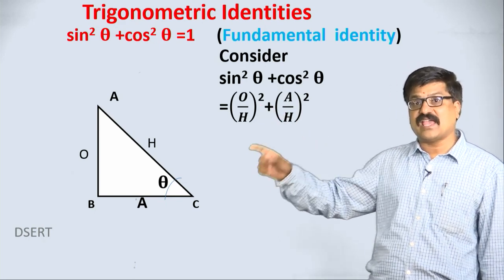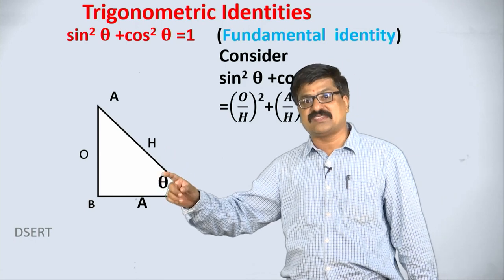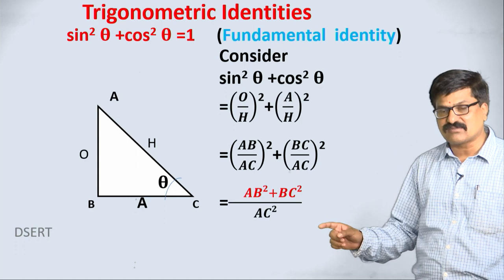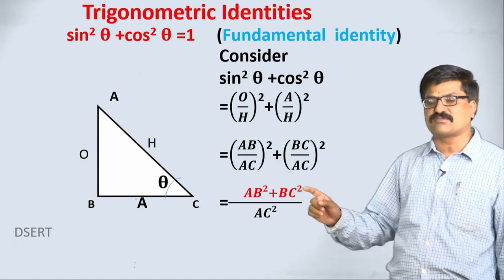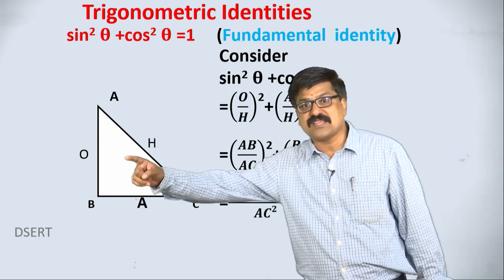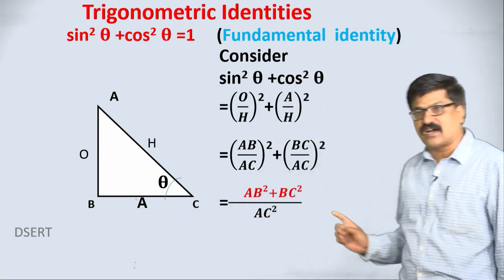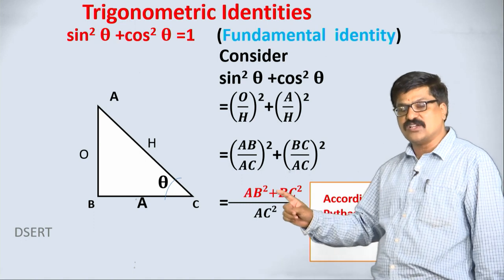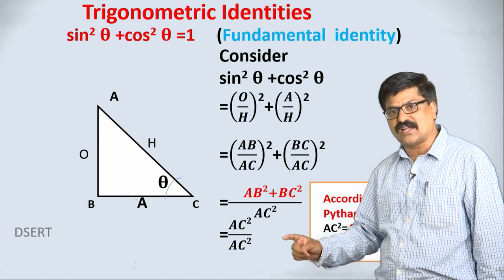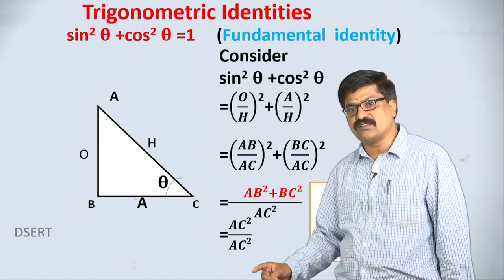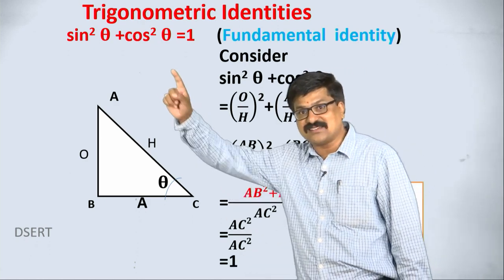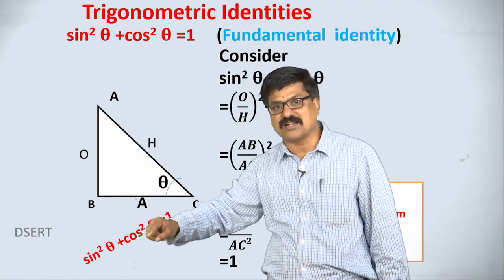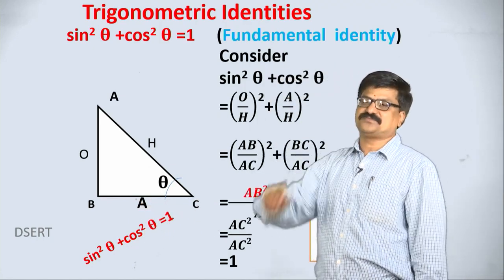Write OHA in terms of AB, AC and BC here, observe. Take LCM, that is AC squared is the LCM, and you get the numerator as AB squared plus BC squared. What is AB squared plus BC squared? According to Pythagoras theorem, we can write it as AC squared. The numerator becomes AC squared by AC squared, which gets cancelled to 1. Hence, we are proving here that sin squared theta plus cos squared theta is 1.